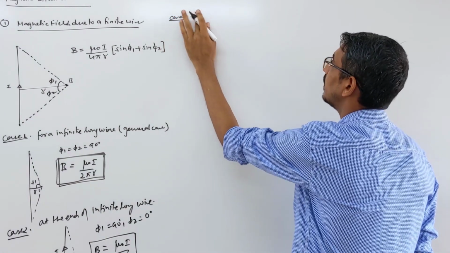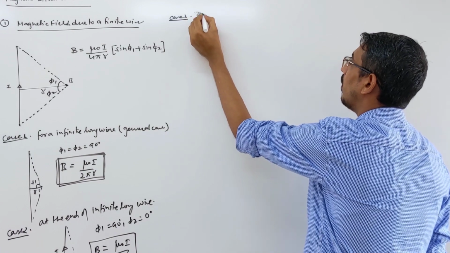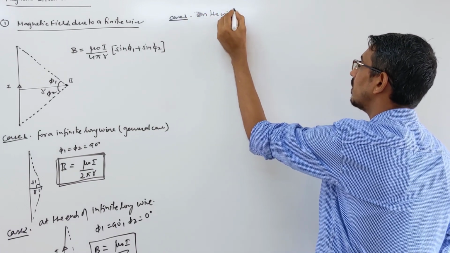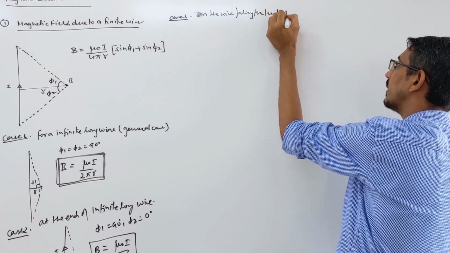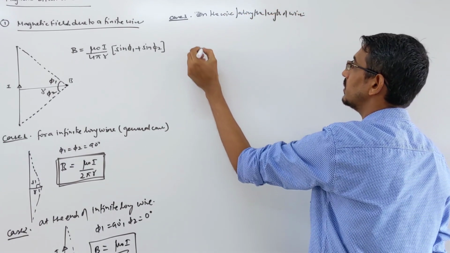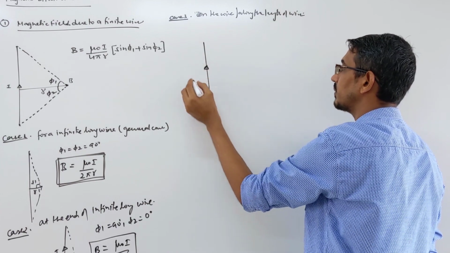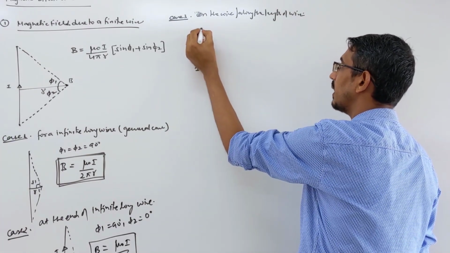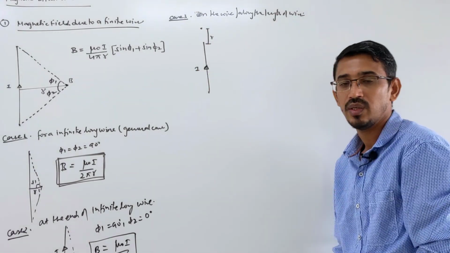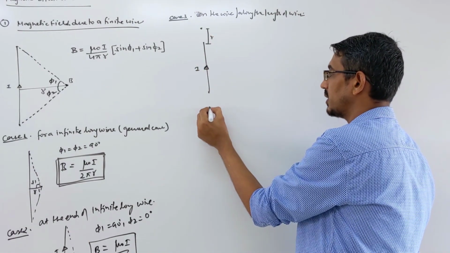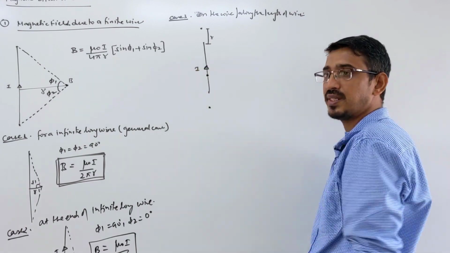Or they ask case 3, where they are asking on the wire or along the length of the wire. Suppose this is an infinite long wire again, with current I flowing. You want to find the magnetic field at some point on the wire itself.